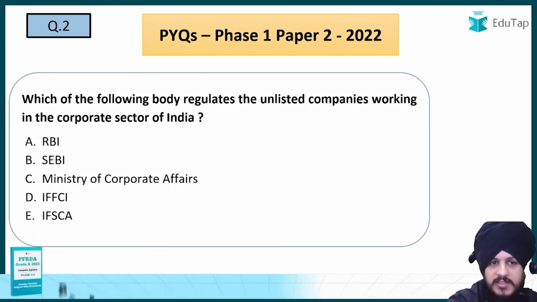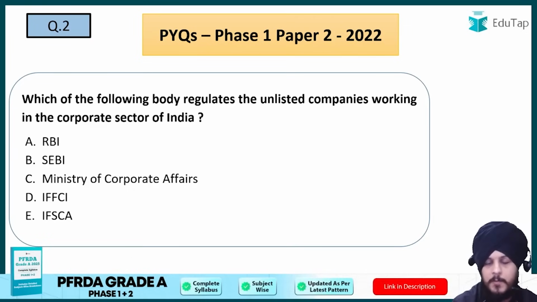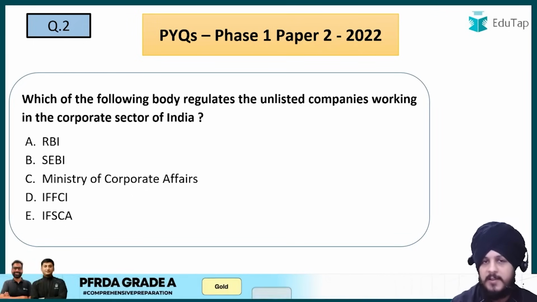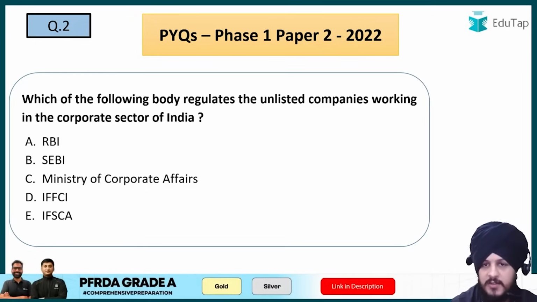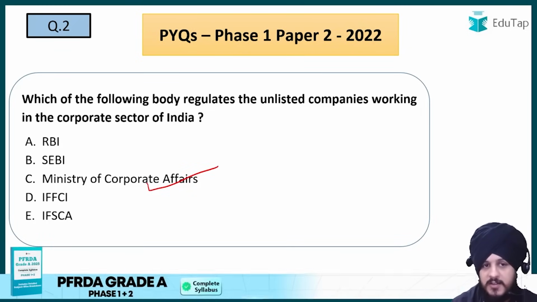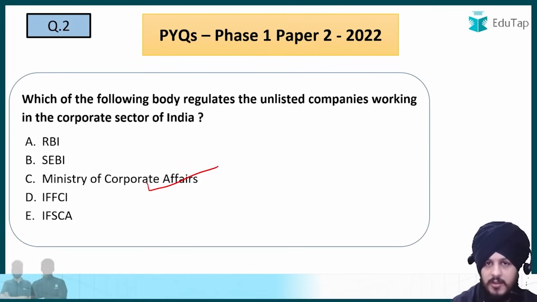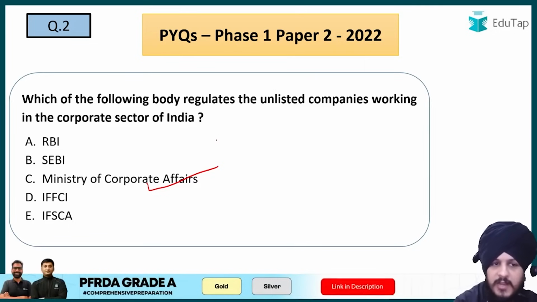So the question says, which of the following bodies regulates the unlisted companies working in the corporate sector of India? Now we know that listed companies are regulated by SEBI, but when we talk about unlisted ones with respect to the corporate sector, it is going to be the Ministry of Corporate Affairs. I would say a very straightforward question, and you can read the explanation from here because everything is factual about it. You just need to know the answer. Either you know or you do not know, right? So that is the idea. So C is going to be the answer.